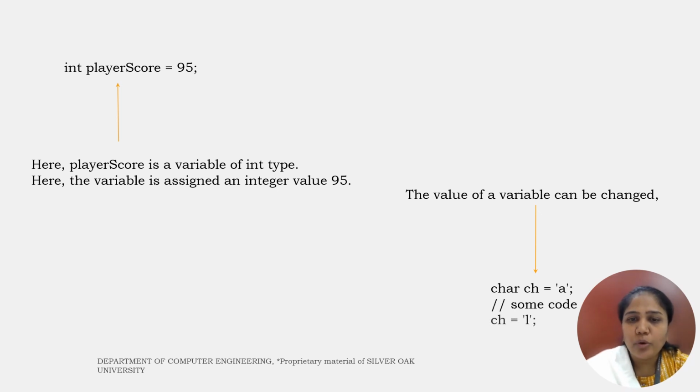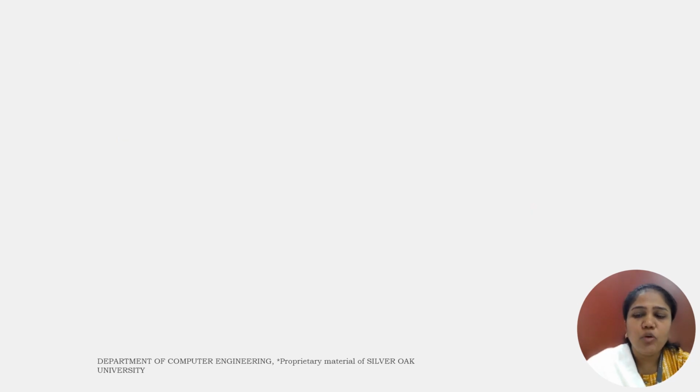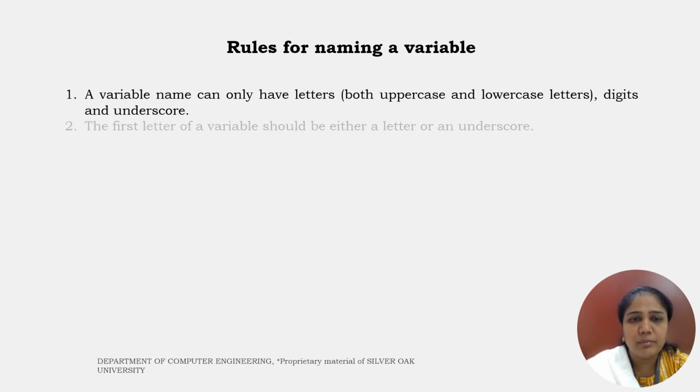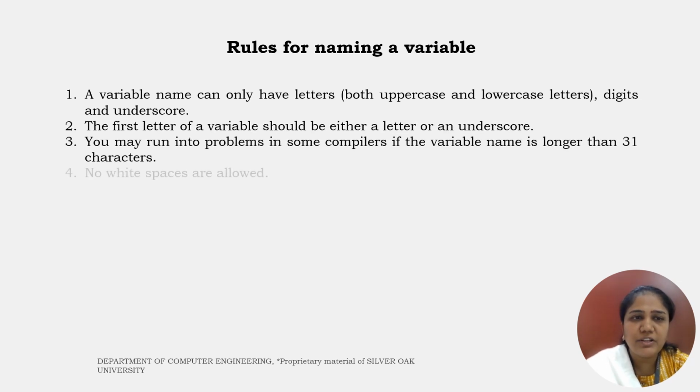After writing some code, if as per the need I need to change the value of a to 1, then it is possible. So changing the value of a variable is possible in the program. We can do so. Now, what kind of rules should we remember while using the variable? These are the basic rules that we should keep in mind while using the variable.